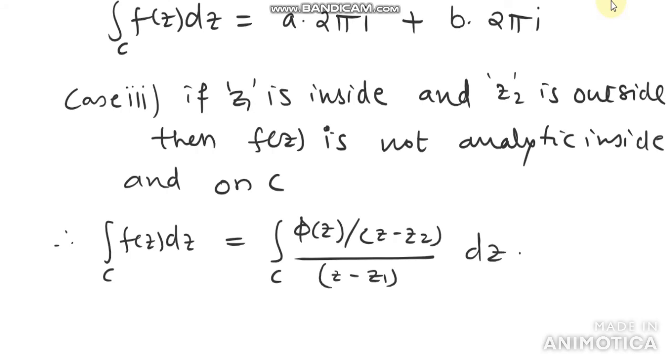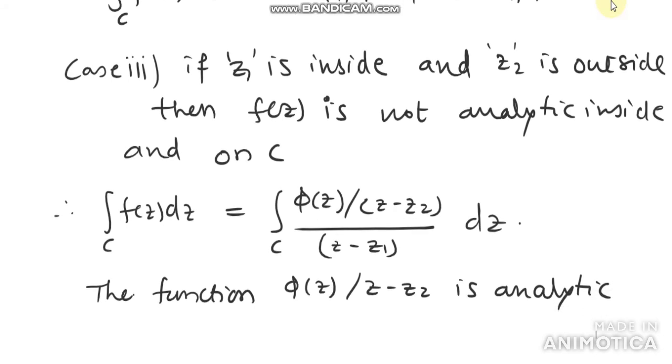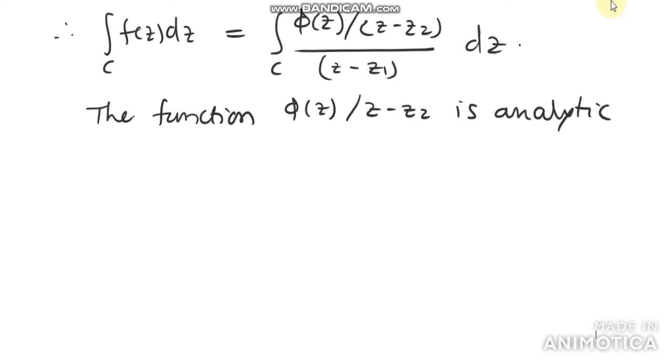So the function phi of z divided by (z minus z2) is analytic, because z2 is outside. So at z2 the function is analytic.